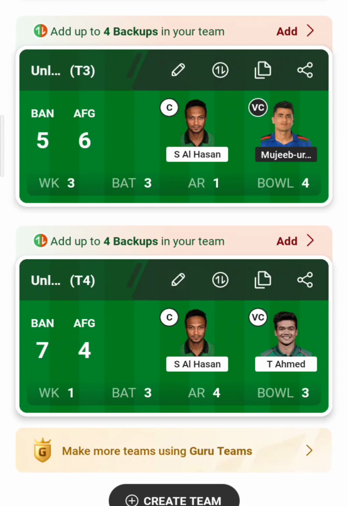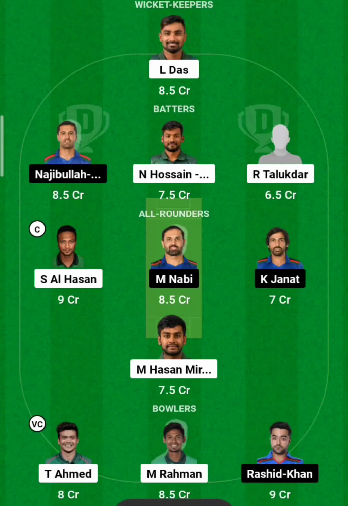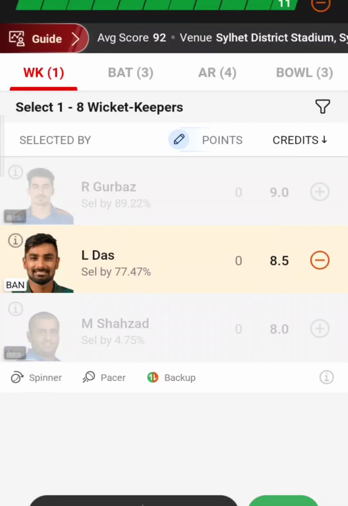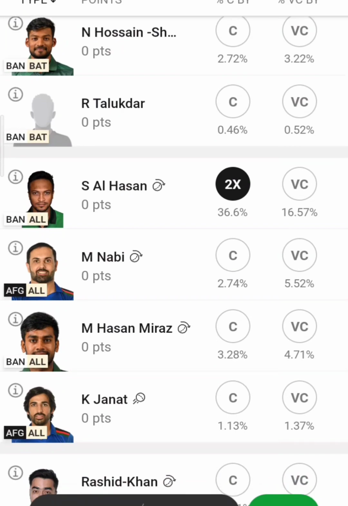So this is what my team is about, if the early spell of Bangladesh pacers is going to go on track. That's the reason I'm choosing this. Again, if you wish, you can go with Rashid Khan as your captain as well.